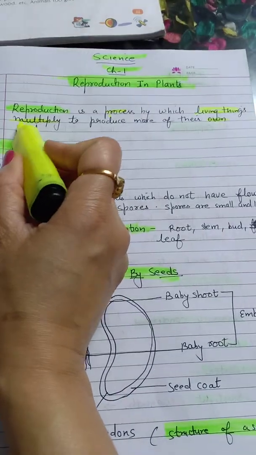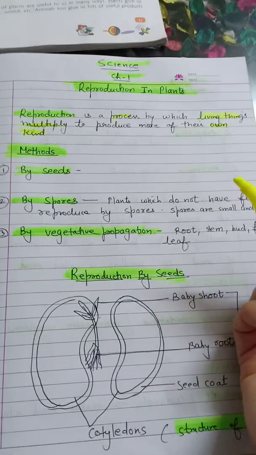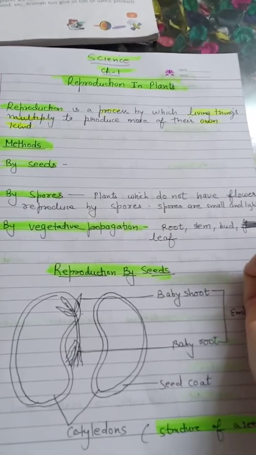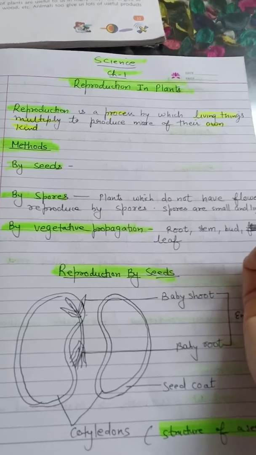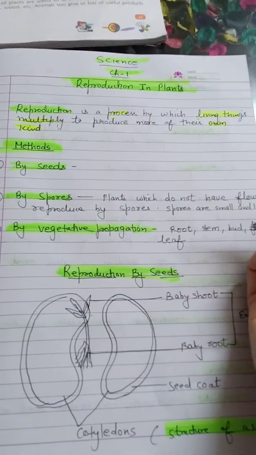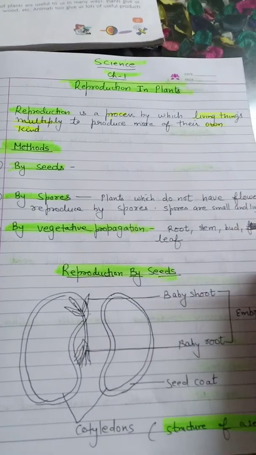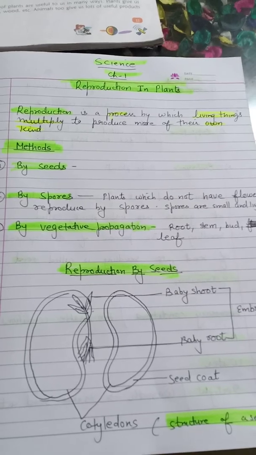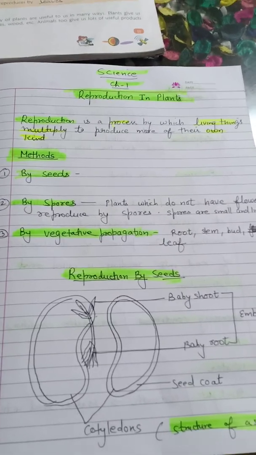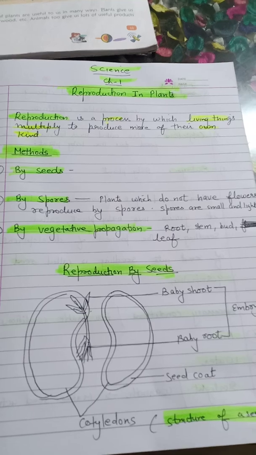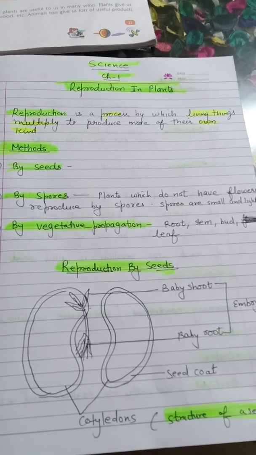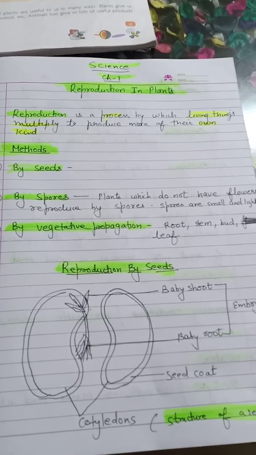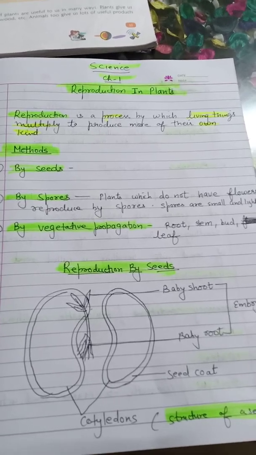kind. Own kind means, for example, a dog cannot give birth to a kitten, right? Who can give birth to a kitten? Cat. A dog can give birth to puppies only. So reproduction is a process in which every living organism produces its number, or you can say in simple words that it is a process by which animals or living things produce their babies, their offsprings, as you people are produced by your parents, right?